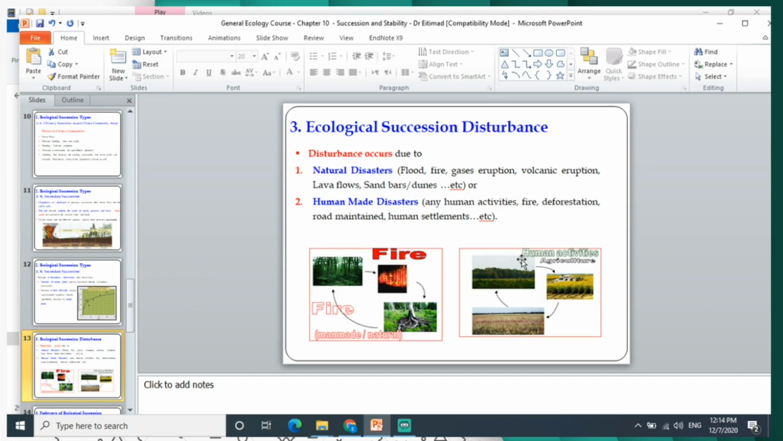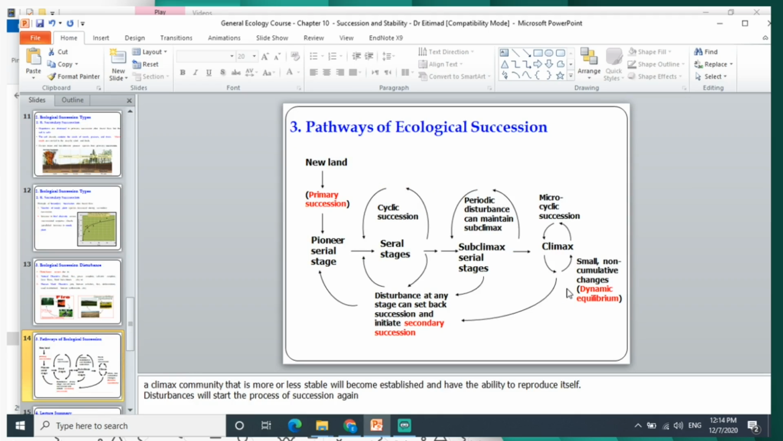As we said, a disturbance can be due to a natural disaster or a human-made disaster. Let us review succession through the pathway of ecological succession. In a new land without soil, primary succession will begin and go through the serial stages. But due to a disturbance, it will be returned to the beginning to repeat the stages again. But if it finishes and then a disturbance happens to the primary succession, it will lead to secondary succession.